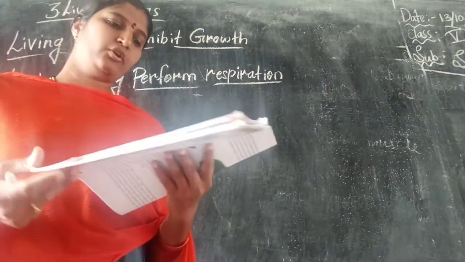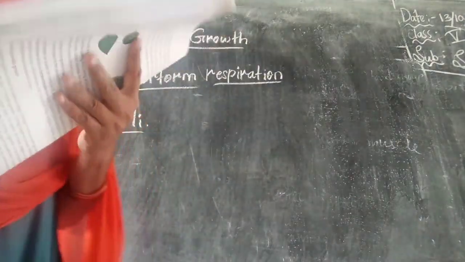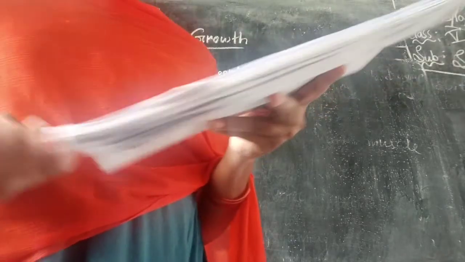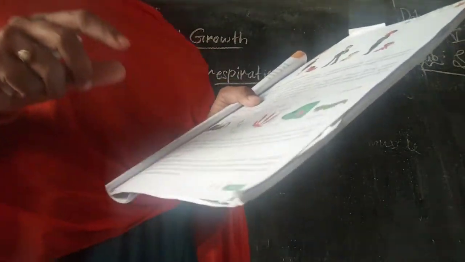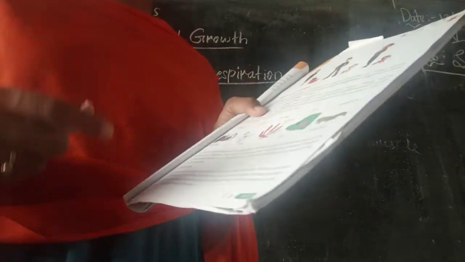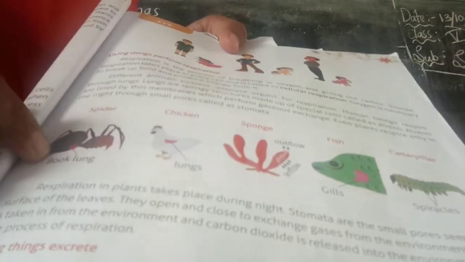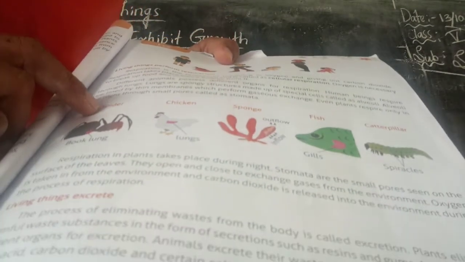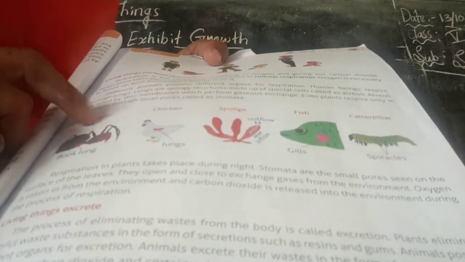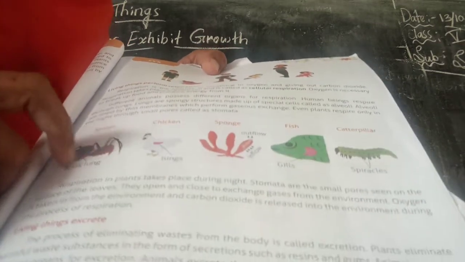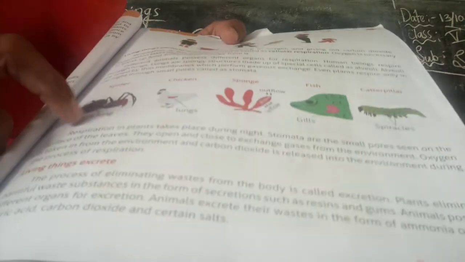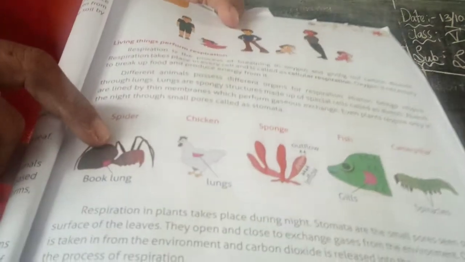Now I will show you some pictures of how they respire in their body. Some pictures are given here. How they are going to respire, what body parts are used to respire in them, I will be explaining to you. Look here, see the first picture. The first picture is what? Spider. So how does the spider respire? Through book lung. In its body it has a book lung. Through this book lung the spider respires.